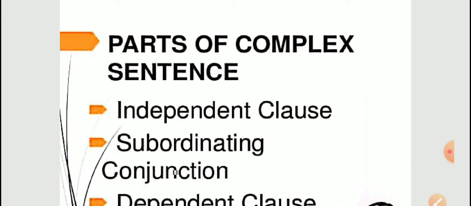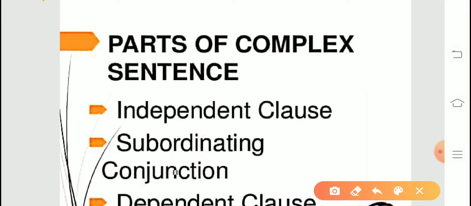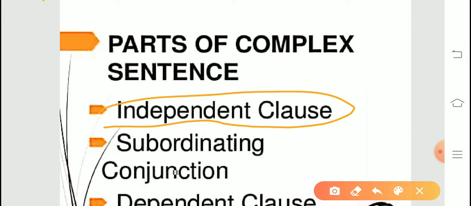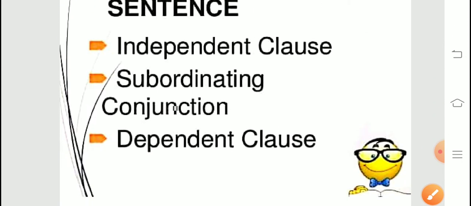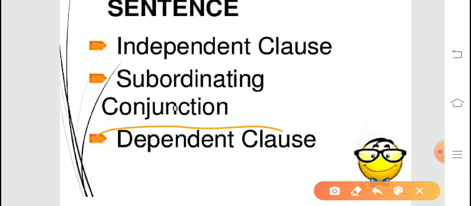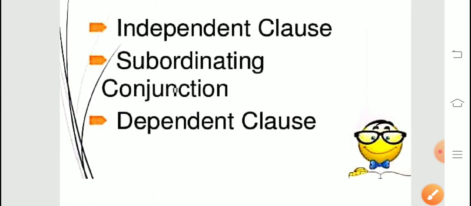So first of all, one independent clause is there, that is called principal clause. After that, a subordinating conjunction. बच्चे, उसमें क्या होता था, हम coordinating conjunction, FANBOYS trick I have given. So इसमें हम subordinating conjunction we have to use to make a complex sentence. ठीक है, and one dependent clause should be there. Clear? So I will give you examples after that.